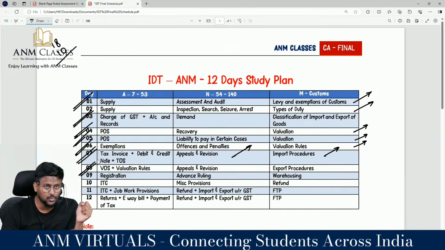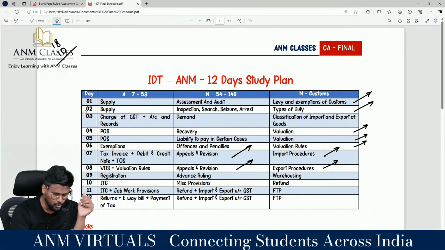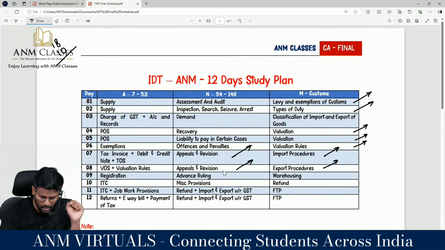Value of supply plus valuation rules. From valuation rules, you can expect questions for examination. Revise again the appeals and revision part and revise the export procedure. Then registration, a 4 to 6 mark area for examination. Then advance ruling, a 4 mark area will come. And warehousing, a 4 mark area will come from the customs.